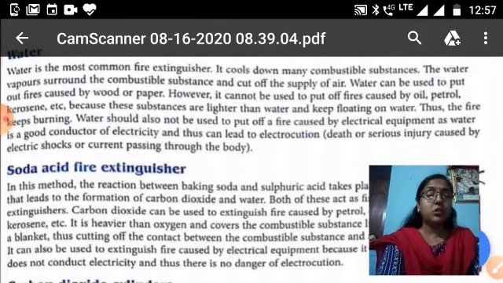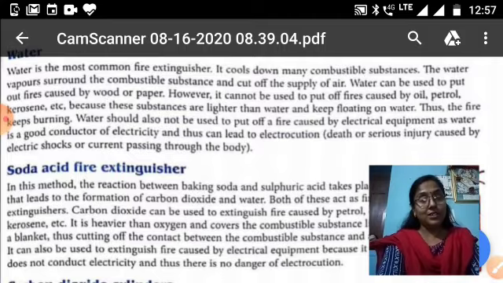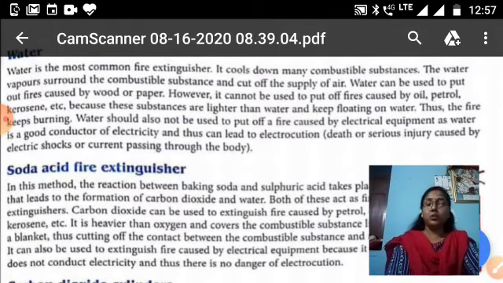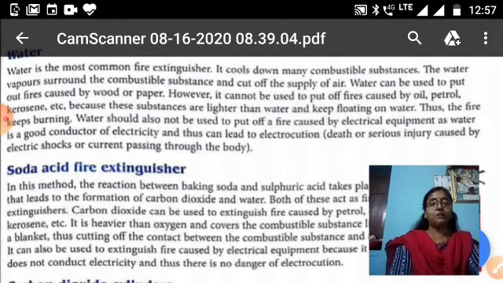It is also used to extinguish fire caused by electrical equipment, because it does not conduct electricity. That means it is a bad conductor of electricity and there is no danger of electrocution. So soda acid fire extinguishers are used for fire caused by oil, petrol, kerosene, as well as electrical equipment.